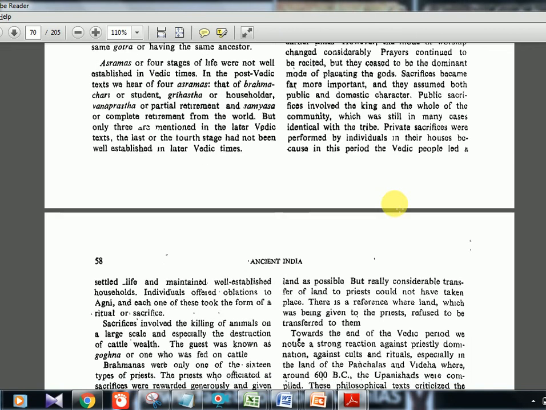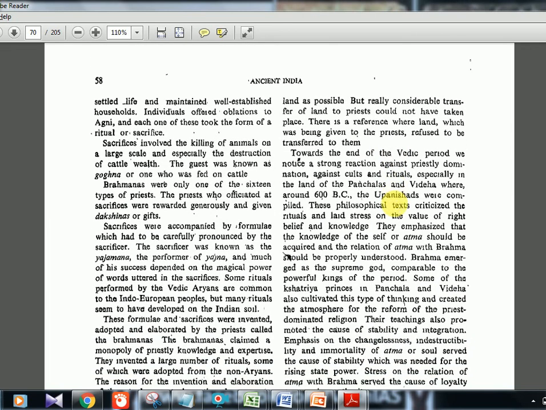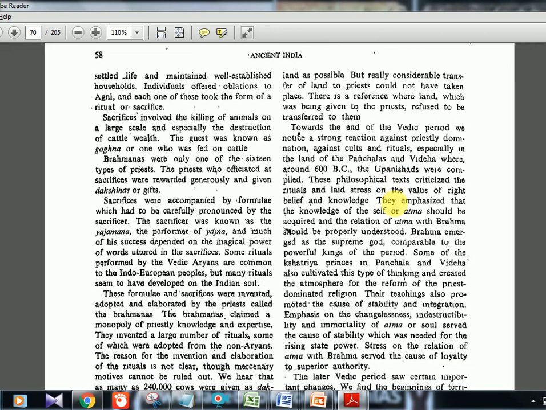More and more rituals came because Brahmanas were dominating and controlling the whole society. They would tell you, do this thing, do that thing, because they wanted wealth, donations and gifts. So they kept on forcing people to do rituals.